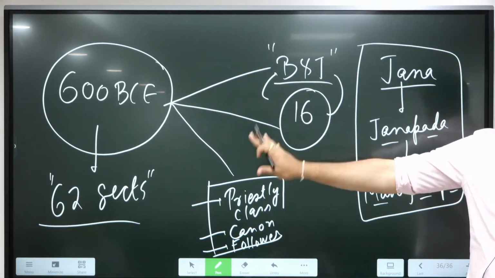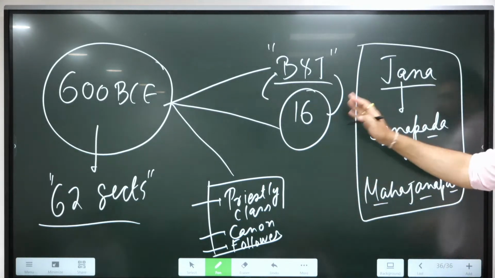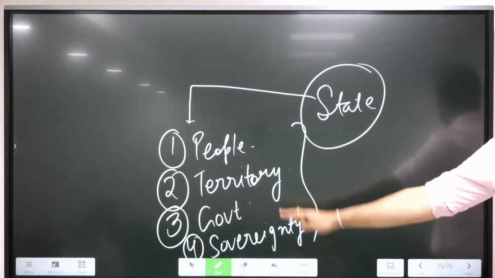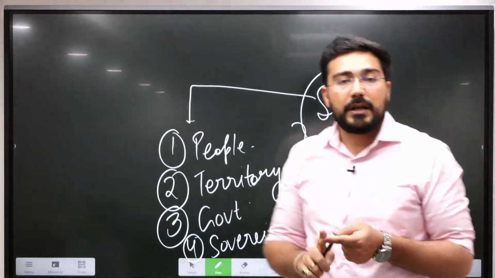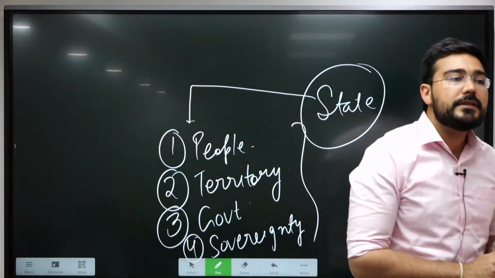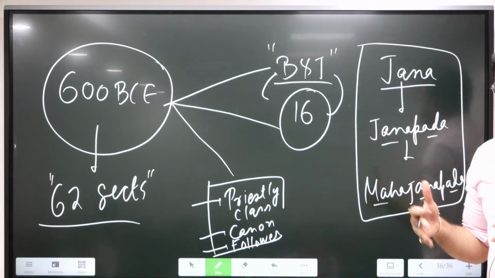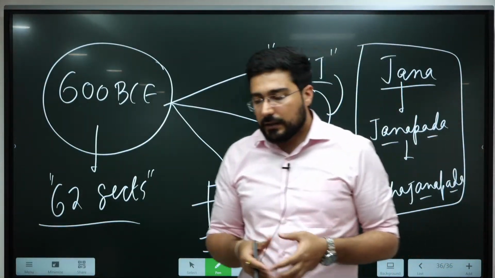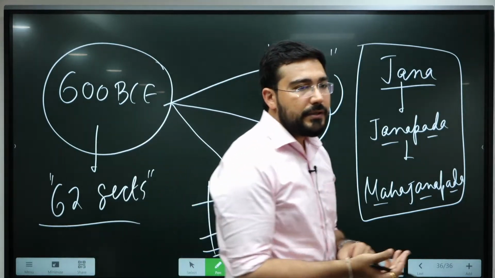Starting from 600 BC, we will see many revolutionary developments. First, the rise of the state system. As we have just discussed, all these four things were now getting satisfied. That's why it became an eventual state system from this time onwards. And from this time onwards, when we discuss the state, further parameters are going to come. Like, see the Indian state. What is the basis of the Indian state?